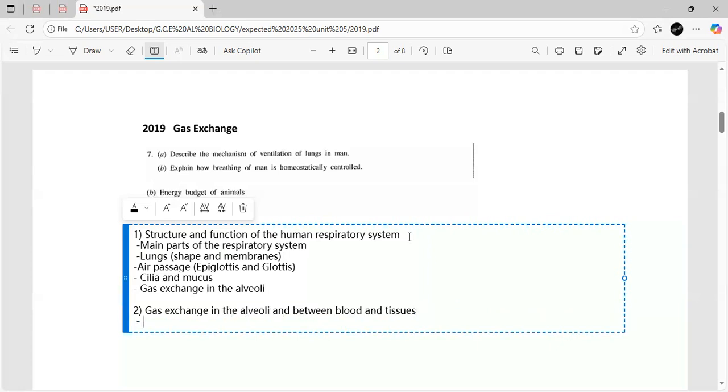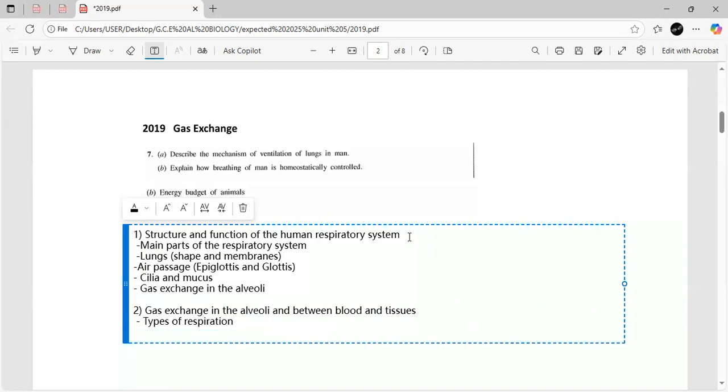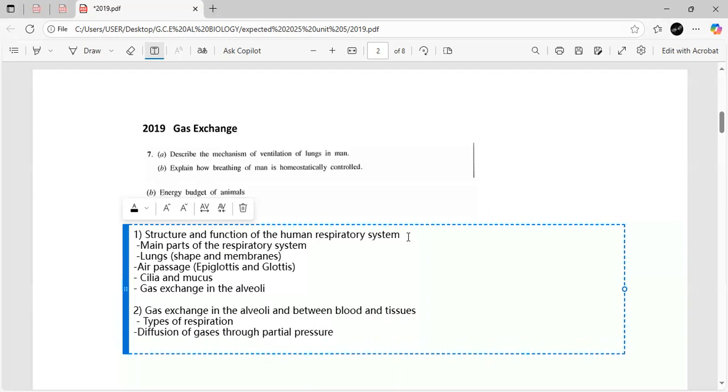Here you have to talk about the types of respiration, internal respiration and external respiration, then how diffusion of gases occurs through partial pressure. And then we can talk about the partial pressures in the alveoli, in the blood and the tissues.